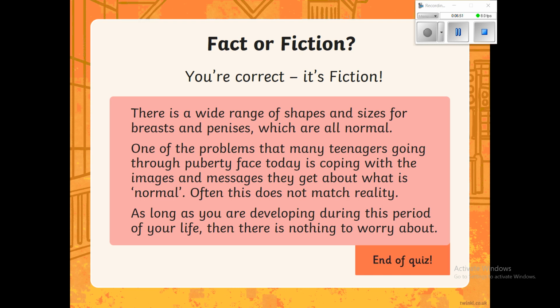Everybody is different. Everybody is different shapes, different sizes. And that's completely normal. It's nothing to laugh at. A lot of problems that a lot of teenagers go through is that they think that they have to get to a certain size or something. But this is not the case. It does not matter. Everybody is different, and that's important to know today. Everybody is different, and that is fine.